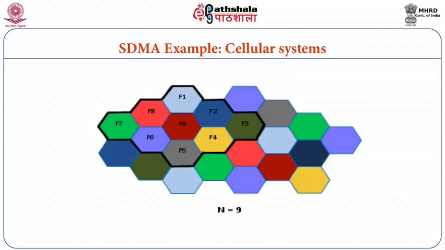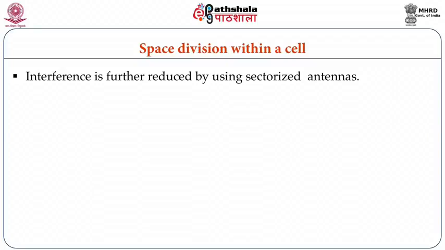So cellular systems also implement space division, because for a particular space I am assigning particular frequencies. Now within a particular cell, interference can be further reduced by using sectorized antennas. That means I can divide the cell into different parts by using a sectorized antenna. That is the logical division of the cell.